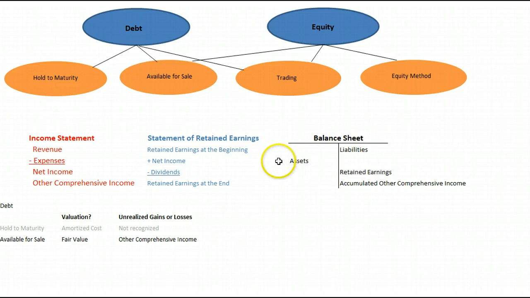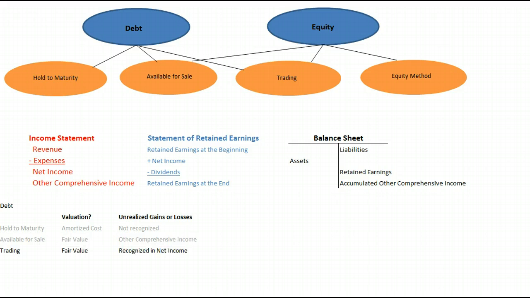So we're going to have an adjustment account over here, and when it goes up, we're going to debit it. When it goes down, we're going to credit it. And the corresponding debit or credit is going to be to this other comprehensive income account, which is going to close out to accumulated other comprehensive income. And that's how we're going to keep track of the value of available for sale securities.